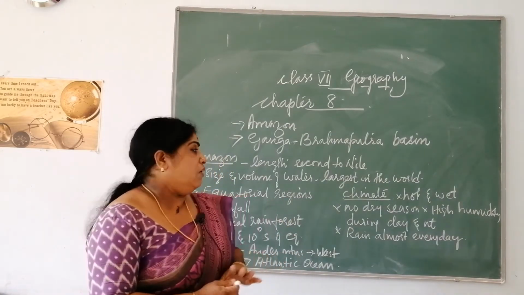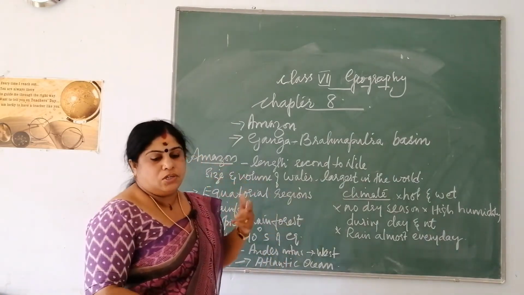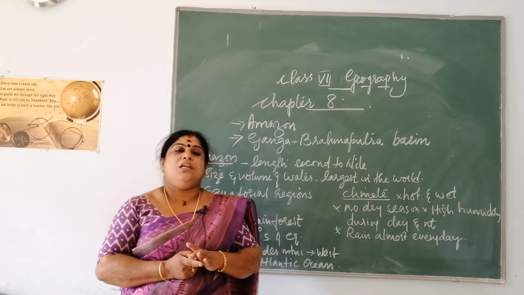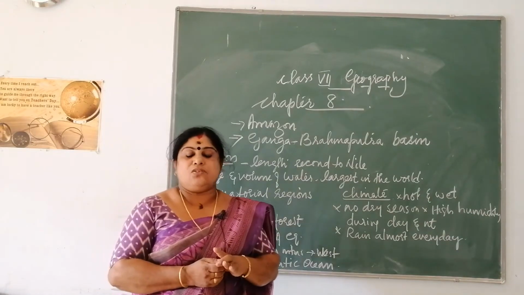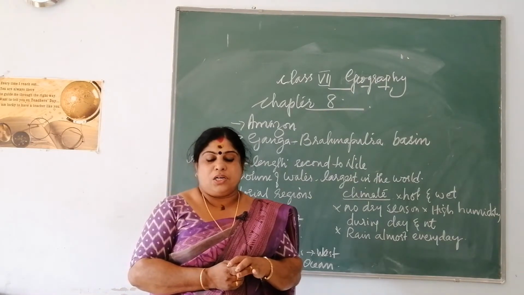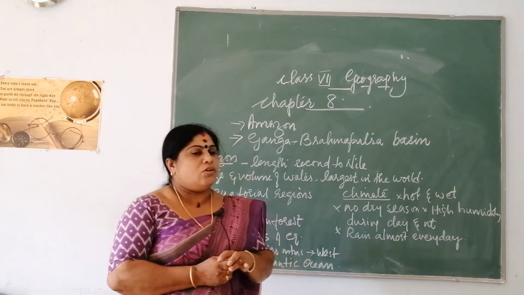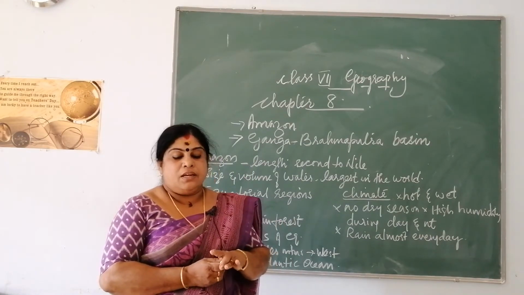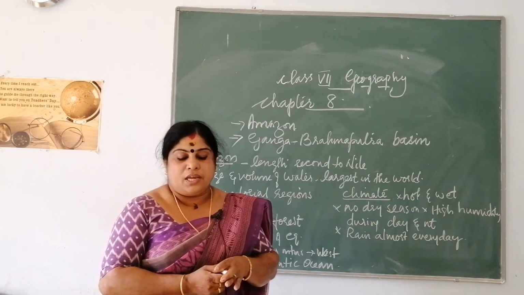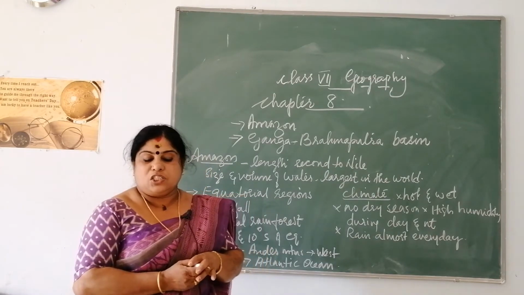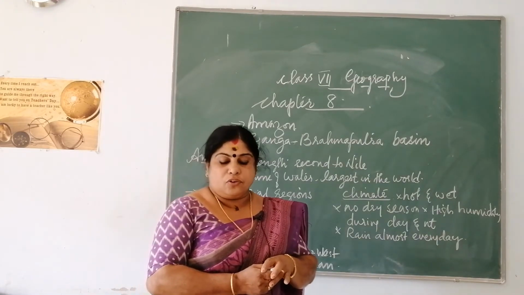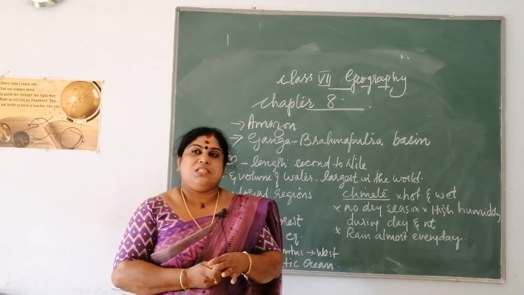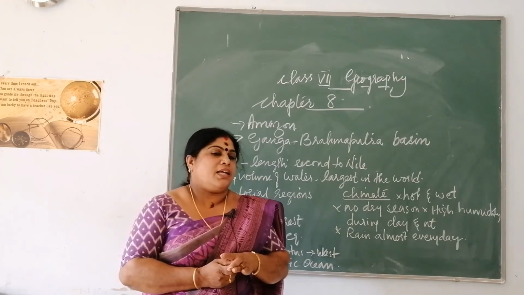Now, what is the significance of this Amazon basin? See, this Amazon basin holds around 20% of the Earth's fresh water, and as I told, it is a home of a wide variety of animals and plant life. Here you can find around 2 million species of insects, around 1,000 species of fish, then around 600 types of mammals, etc.